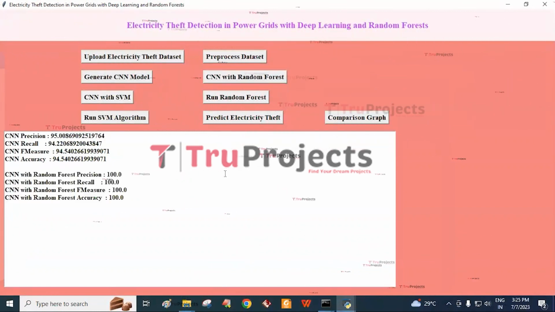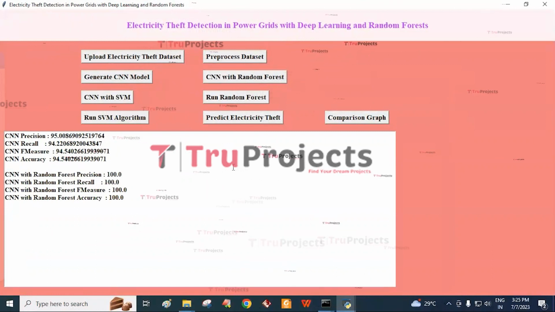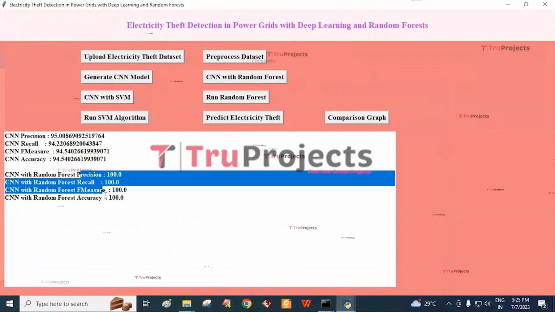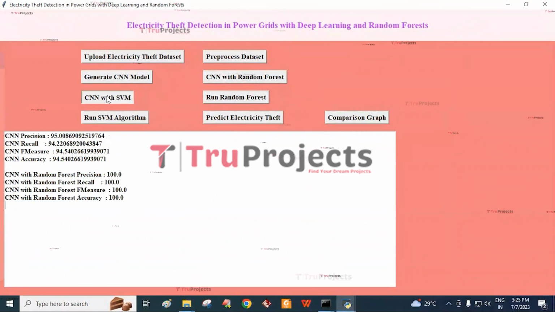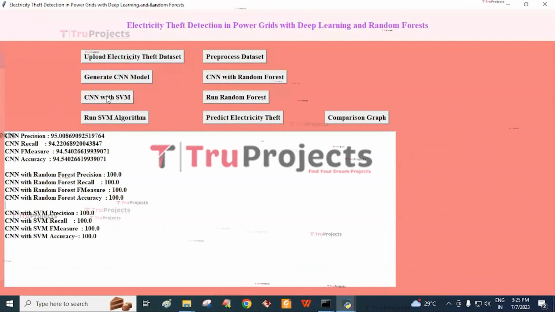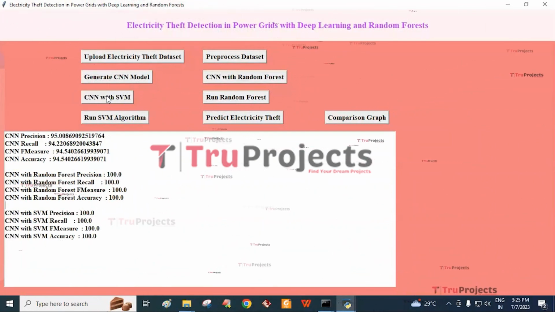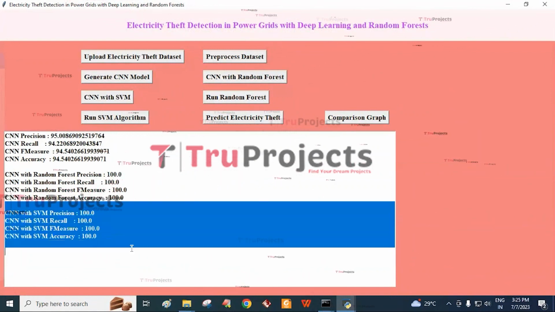And then click on the CNN with Random Forest button. By this, the random forest algorithm is generated using the CNN features on the pre-processed dataset, giving an accuracy, precision, recall and F measure of 100%. And then click on CNN with SVM. Here, the SVM model is generated on the CNN features by using the pre-processed dataset, giving an accuracy, precision, recall, and F measure of 100%.